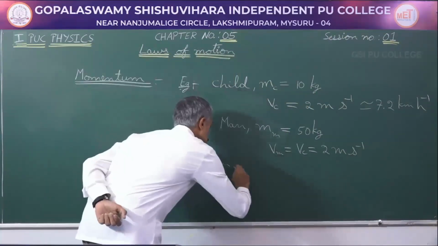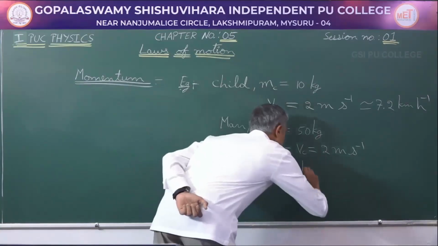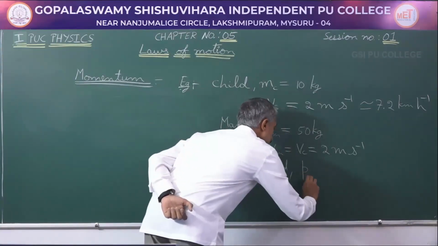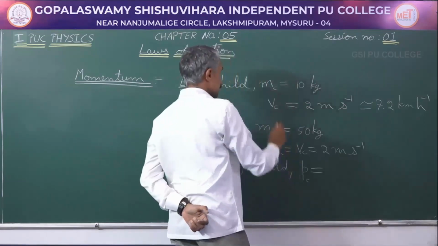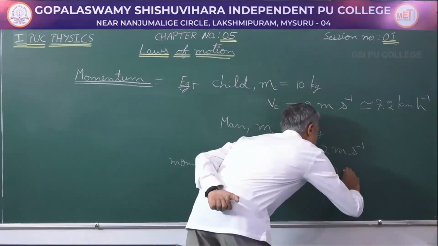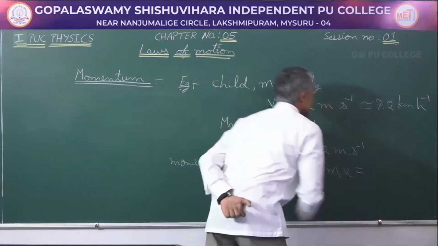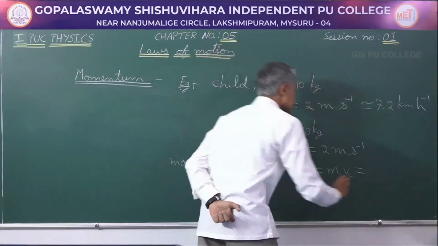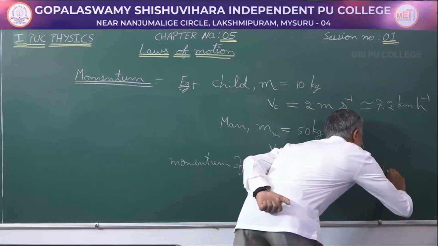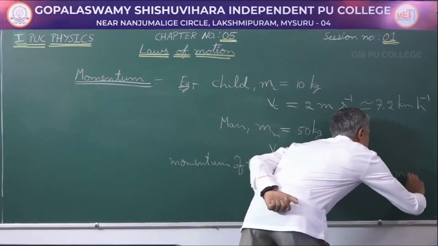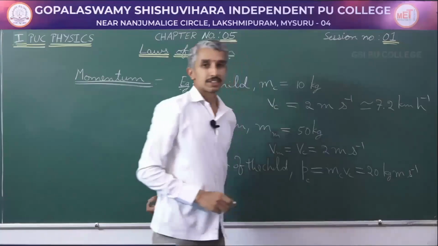Then momentum of the child would be, let me take it as P subscript C, mass of the child into the speed of the child. So, I will get this as 10 into 2, 20 kg meter per second.